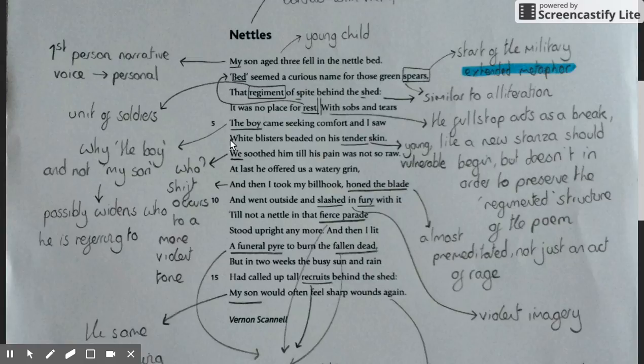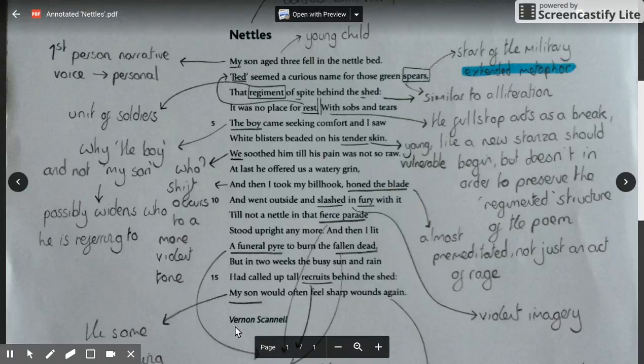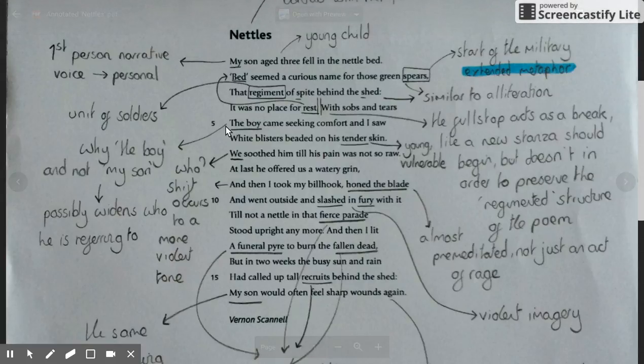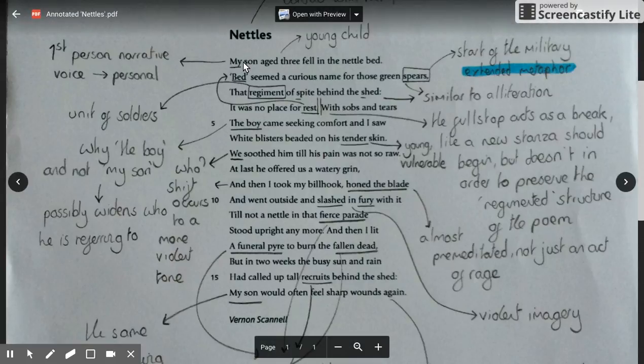I think it also hints at more broadly here that the speaker's not talking about a specific person. Now, okay, it may be that, so let's assume that the speaker is the poet Vernon, and he may have a son and this may have happened, so he might be talking about his son, but then why not include his son's name? And then if he didn't want to include his son's name and just said "my son", why then include "the boy"?